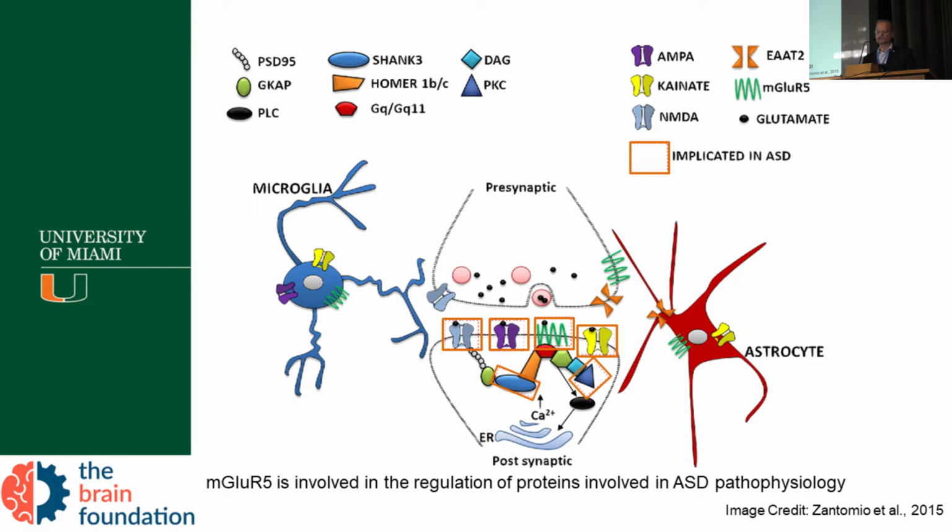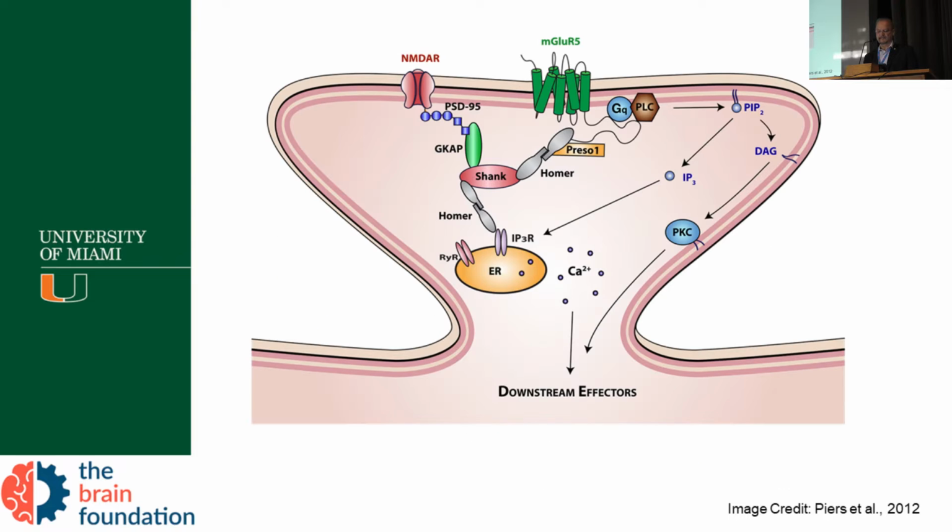So this diagram shows the proteins that are involved in autism. You can see some in orange or red. The diagram shows the proteins that are involved, the NMDA, mGluR5, AMPA, Shank3, and protein kinase. This also shows the same as the last slide, but it's clearer. It also shows the mTOR pathway that is involved.